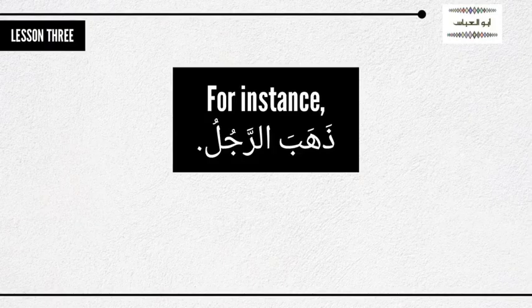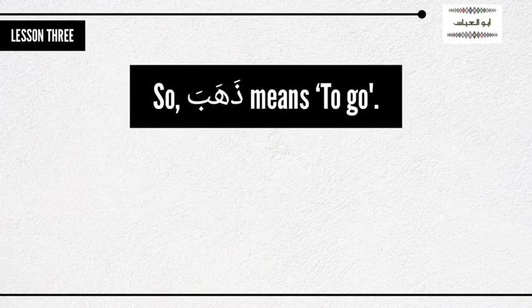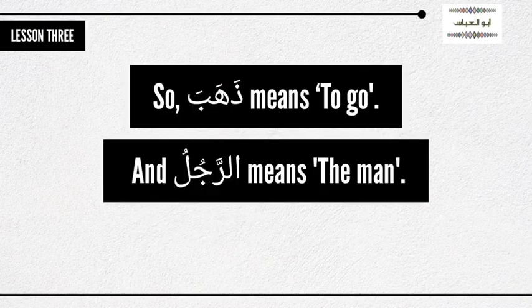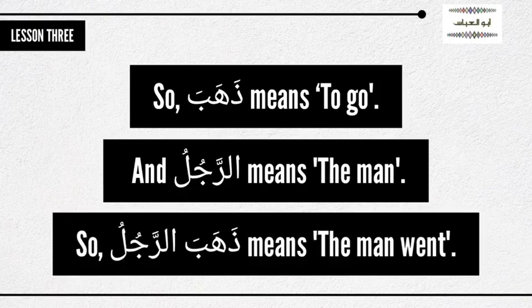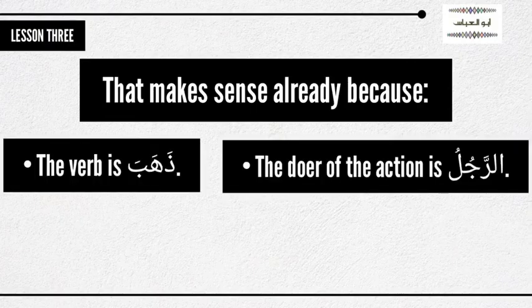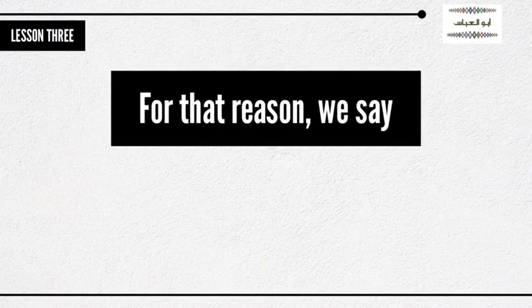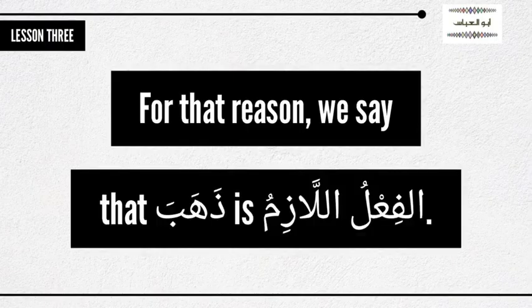For instance, if I say ذهب الرجل, that would mean the man went. ذهب means to go. الرجل means a man or the man. So if I say ذهب الرجل, the man went. That makes sense already, because ذهب is the verb while الرجل is the doer of the action, and the sentence makes sense without an object. For that reason, I would say ذهب is الفعل اللازم.